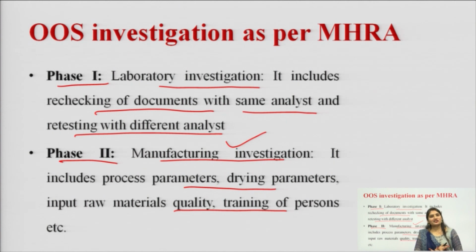Phase 1 investigation is laboratory investigation, and it includes the rechecking of the document with the same analyst and retesting with a different analyst. Phase 2 investigation is manufacturing investigation, and it includes the process parameters, the drying parameters, the input raw material quality as well as training of the persons.